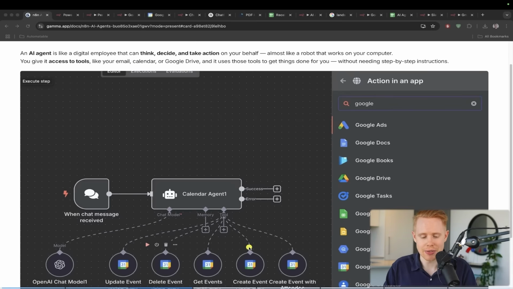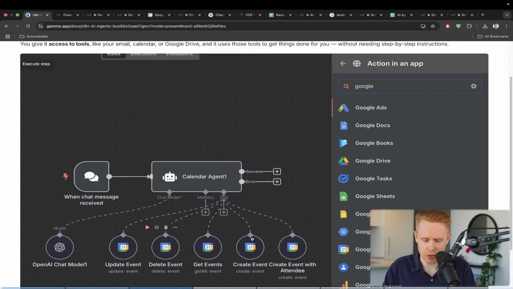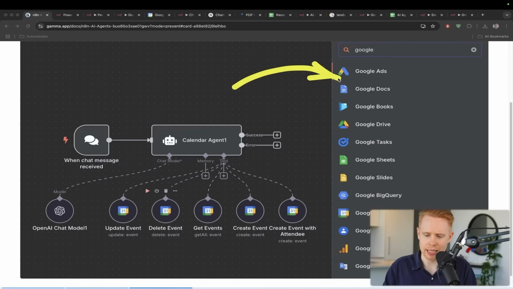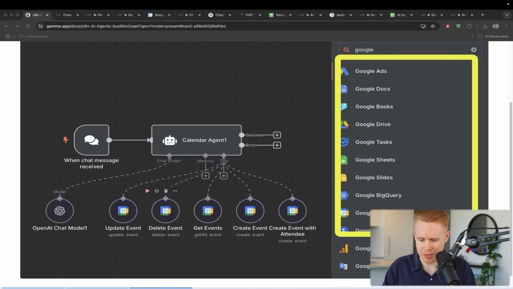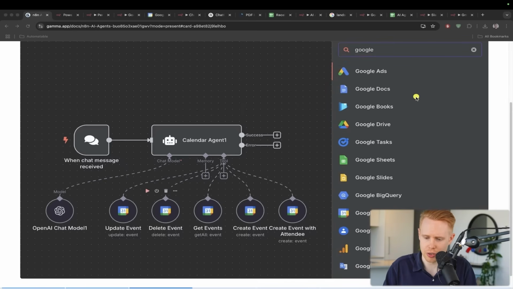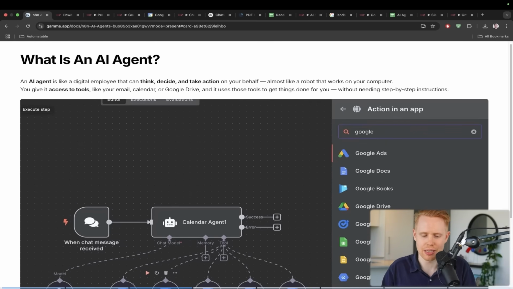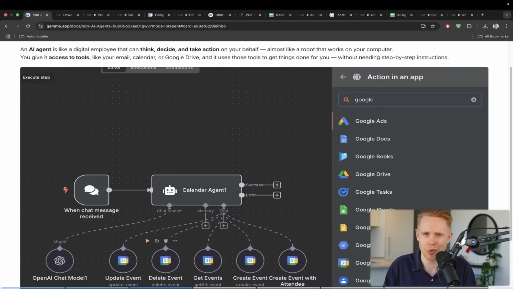And then it will go ahead and use its reasoning to call the right tool. Now, in this instance, we're just having access to Google Calendar here. But on the right-hand side, there are so many other tools that we can give it access to. This is the whole Google suite here: you can give it access to Google Docs, Google Ads, Google Drive, Google Sheets, Google Slides, Google Calendar, Google Analytics. And then there's another 1,000+ applications that you can give it access to as well. So I like to think about it really just like an employee online that gets tasks done for you. You just have to program it with the right tools in order to get the job done.